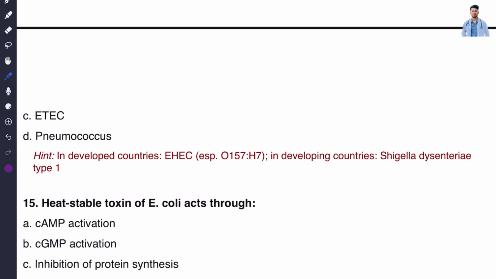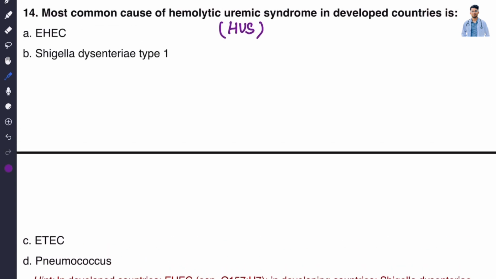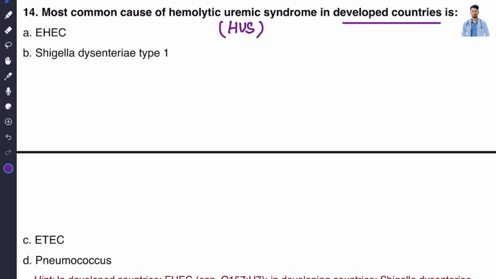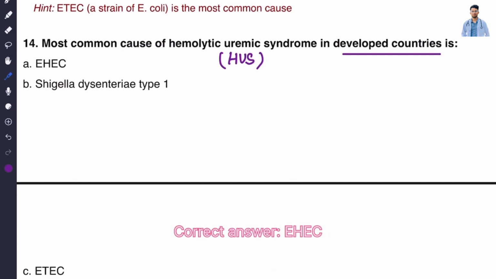O157:H7. In developed countries, Shigella dysenteriae type 1. We have to be careful: it is asked whether it is a developing country or a developed country. In developed country, the correct answer is Shigella dysenteriae type 1 causes hemolytic uremic syndrome, but in developing countries, EHEC, meaning enterohemorrhagic E. coli, causes it. In this case, the correct answer is Shigella dysenteriae type 1.